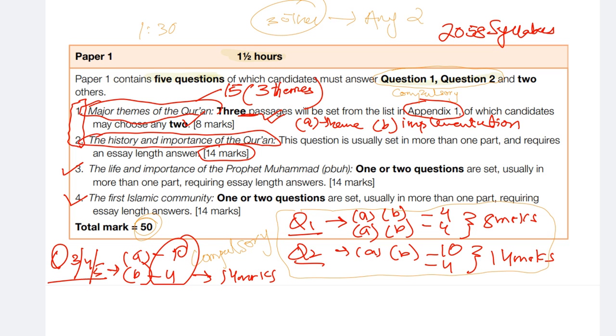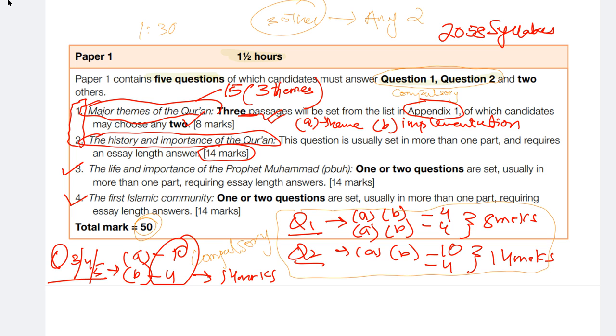So the next two parts questions, they have told you that they will be either from the life and importance of the Prophet sallallahu alaihi wasallam or from the first Islamic community. The only problem over here is that even if you leave one of these whole topics and choice, you never know if there'll be two questions out of it or one. Therefore, I never recommend leaving any course outline on choice.